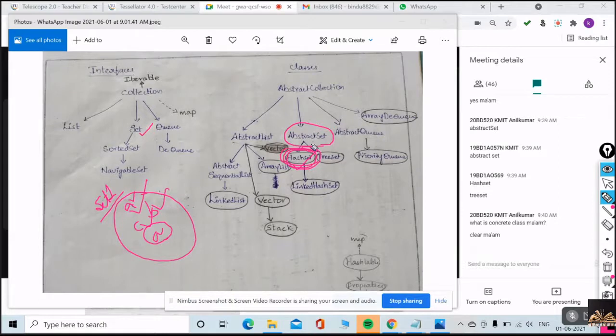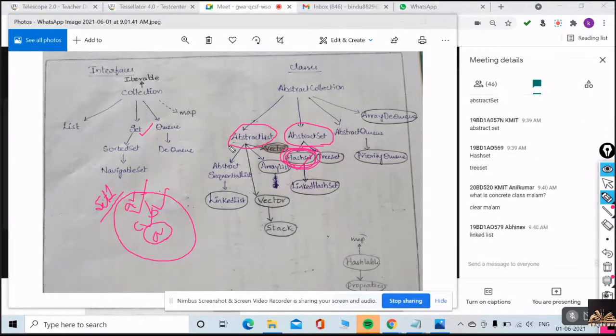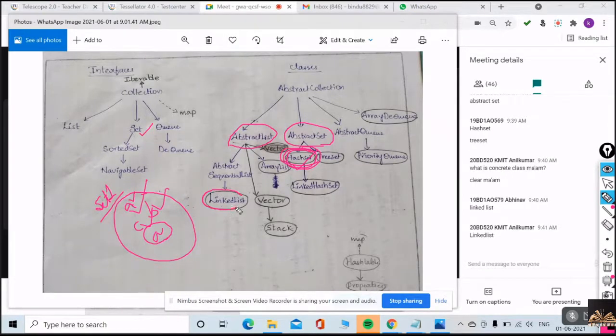That is, HashSet is a concrete class of AbstractSet. Okay, now can you please tell me, what is the concrete class of AbstractList? LinkedList. Very good. Because LinkedList is providing the implementation for all the abstract methods of AbstractSequentialList and also AbstractList. Understood now? That is what a concrete class is.